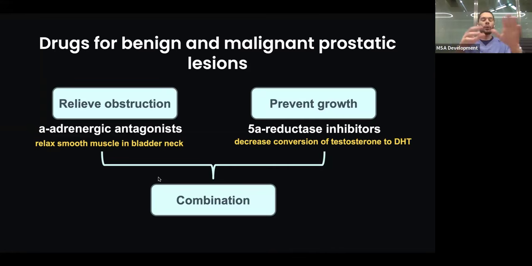But then you have the option of preventing the growth. So if you go back, the main issue with BPH and prostatic cancers and generally everything that causes prostatic enlargement is that you have too much dihydrotestosterone. So if you prevent formation of dihydrotestosterone, you'd have the reduction in size of the prostate gland. And this is the importance of 5-alpha reductase inhibitors. They decrease conversion of peripheral testosterone to dihydrotestosterone. And then you could combine both of them and have your perfect result.